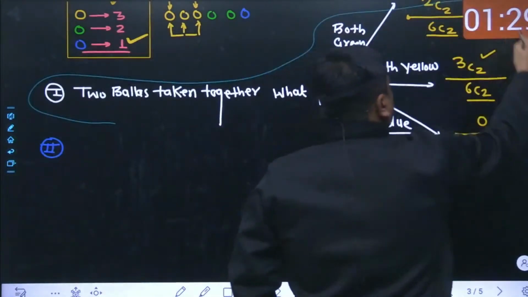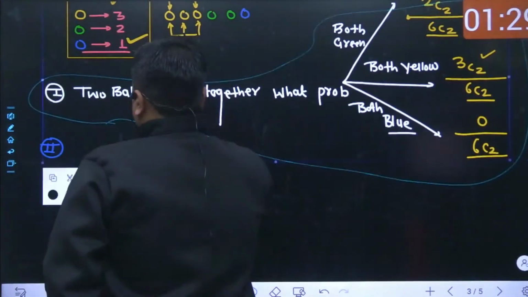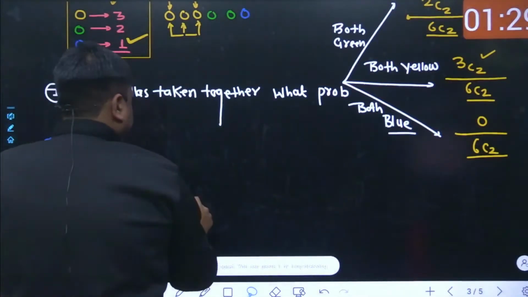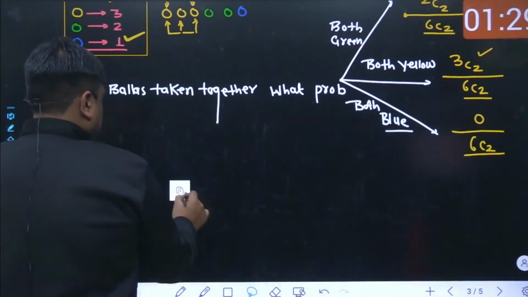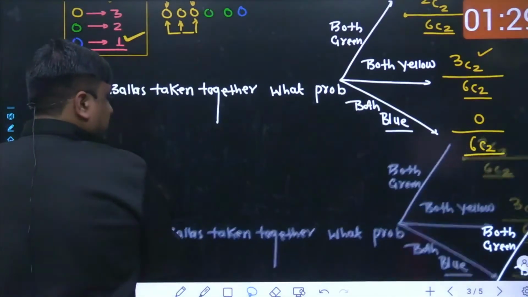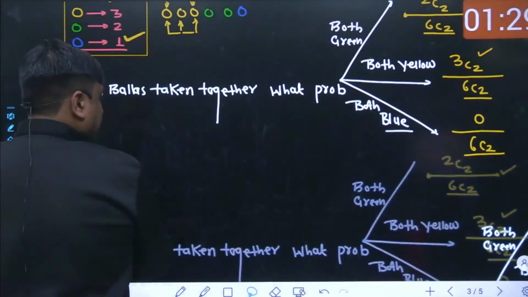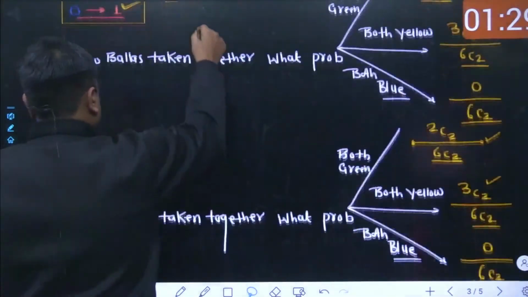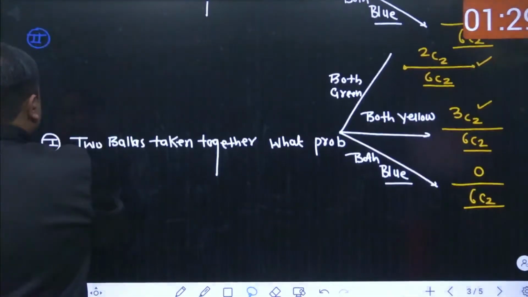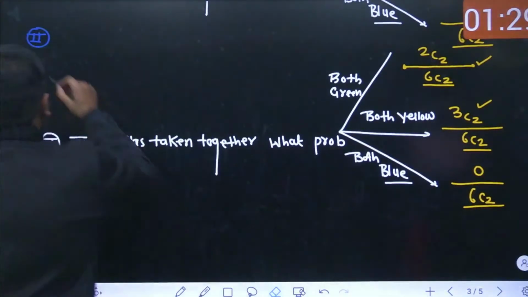Let me copy this down. So here comes the question. This is going to be the second question now.